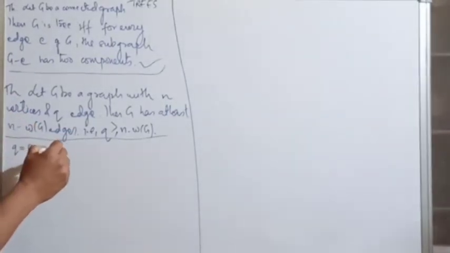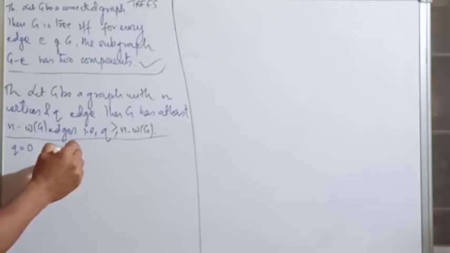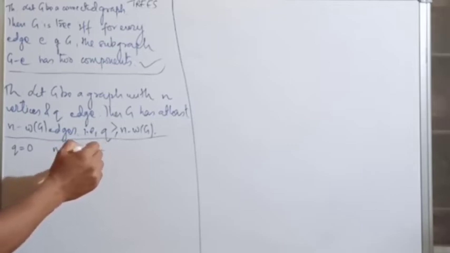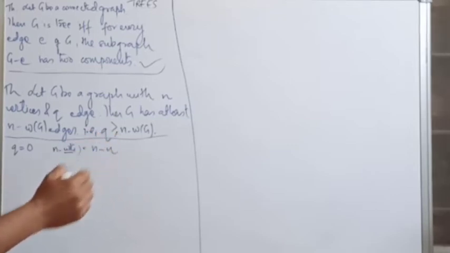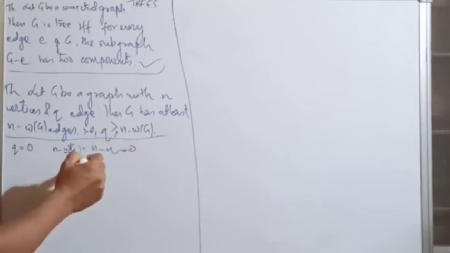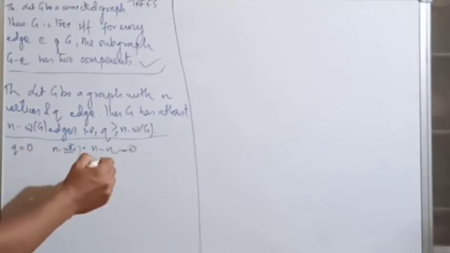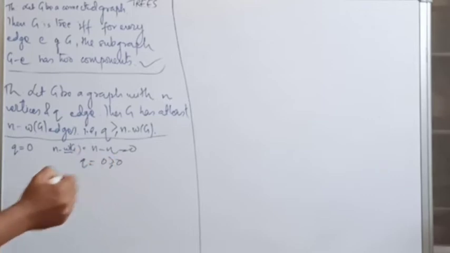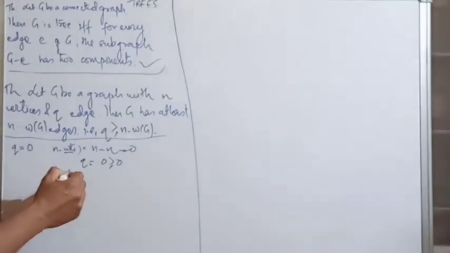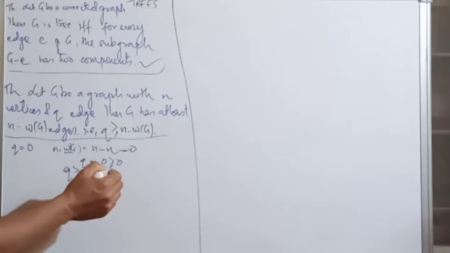What is n minus W of G then? It is n minus n, which is equal to 0. Therefore Q is also 0, and 0 is always greater than or equal to 0. Therefore Q is greater than or equal to n minus W of G.